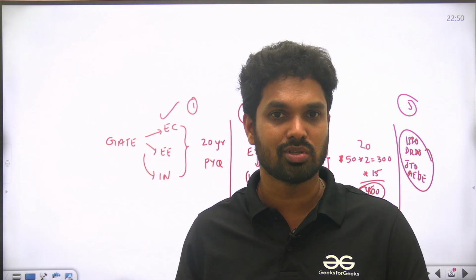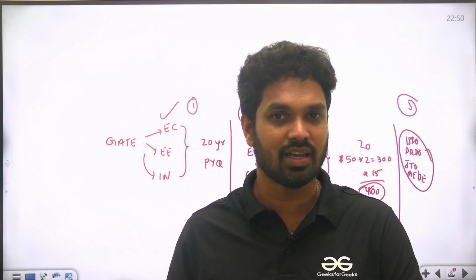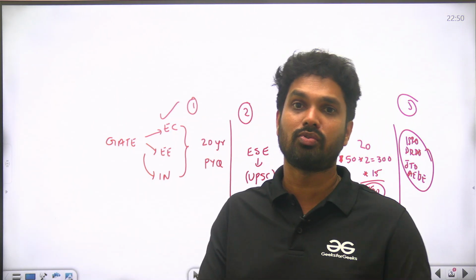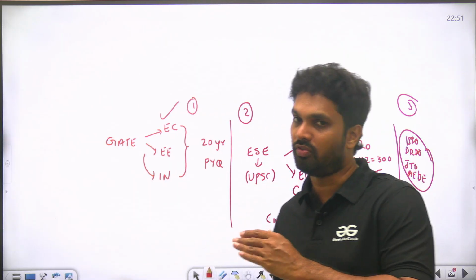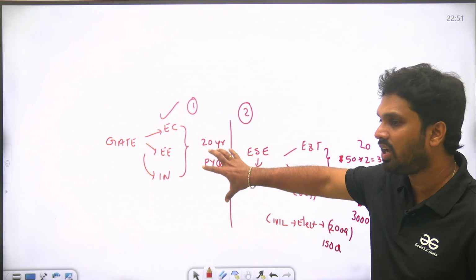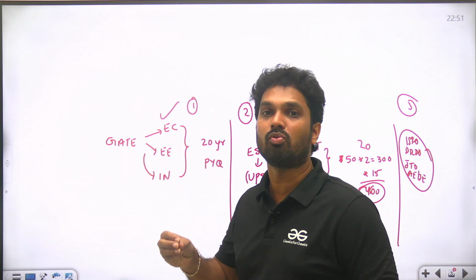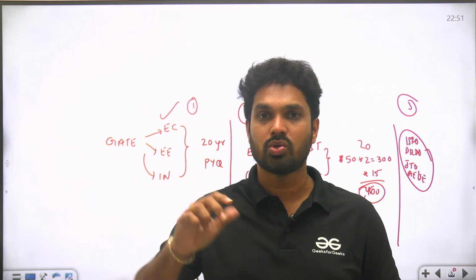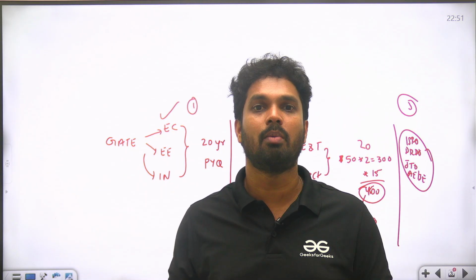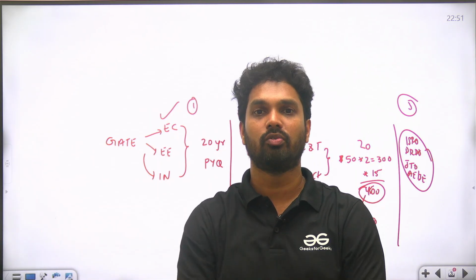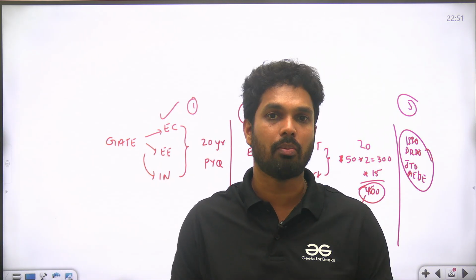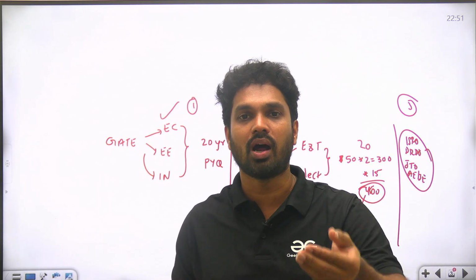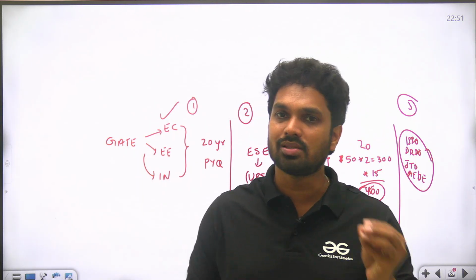Suppose digital circuits: it is common for ECE, CS, electrical, instrumentation also. Maths is common for any branch for most of the chapters. So for them you should go through all the branches, because this is where you will understand what the examiner is expecting from you. These questions are made by IIT professors. How is the GATE paper made? A panel pool of professors will make one single paper. In that, each professor may be making hardly 3 to 4 questions, so those questions are of very good quality.